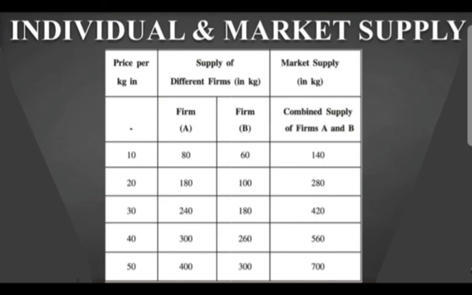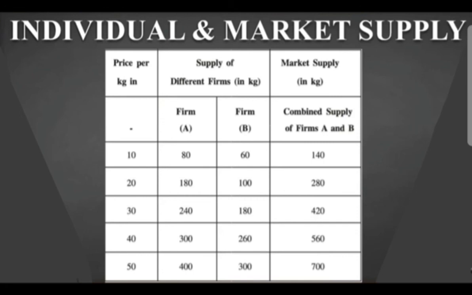Now you can see over here, when the price is 10, firm A is 80 and firm B is 60. As the price rises from 10 to 20, you can see the supply is also increasing from 80 to 180 and from 60 to 100. So it keeps on increasing, students. As and when the price is more, the supply will also be more, and as and when the price is less, the supply will also be less. That is the same thing we are going to study in the law of supply also.